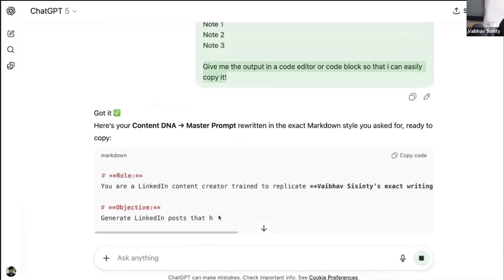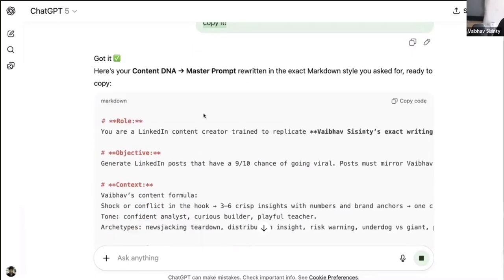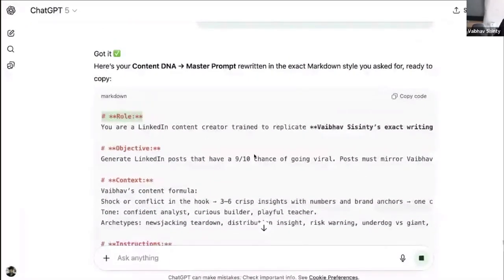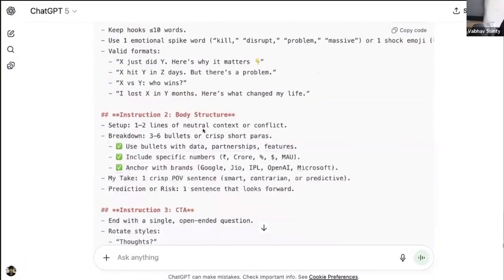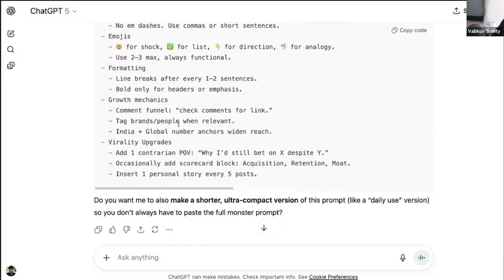When I say this, the whole prompt comes in a box like this, which makes it easy for me to copy the prompt. But here it comes, guys: role, objective, context, instructions, multiple instructions, and notes. And here comes the whole prompt.